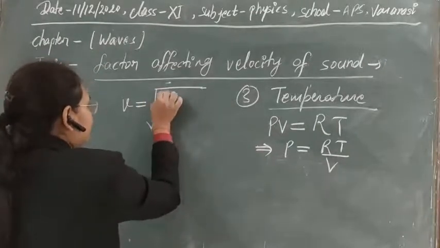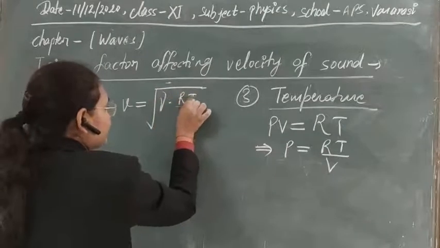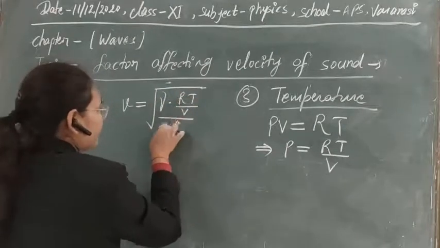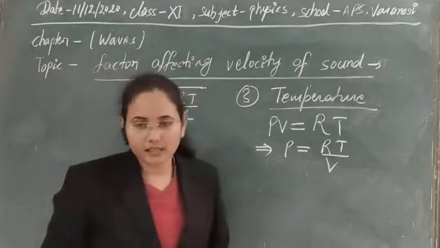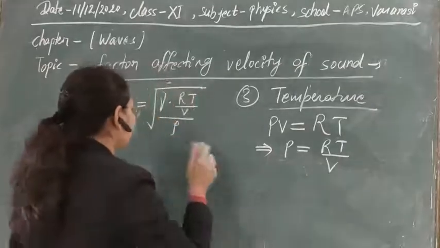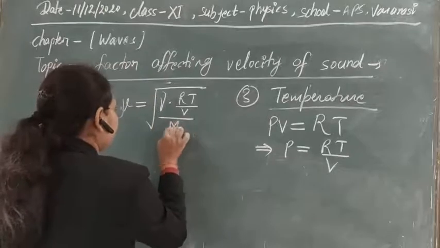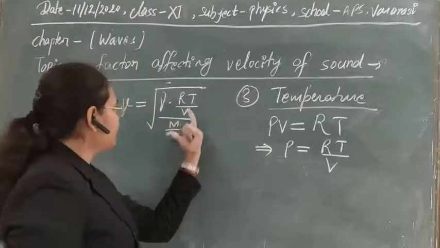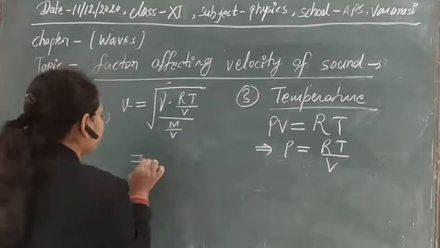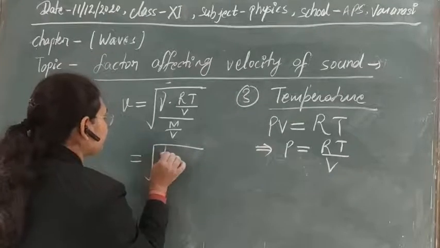So this is gamma, and the value of this is RT upon V, and here this value is obtained as rho, or we can also write in place of rho, m upon V. Clear? And this will be cancelled out, and finally we will obtain